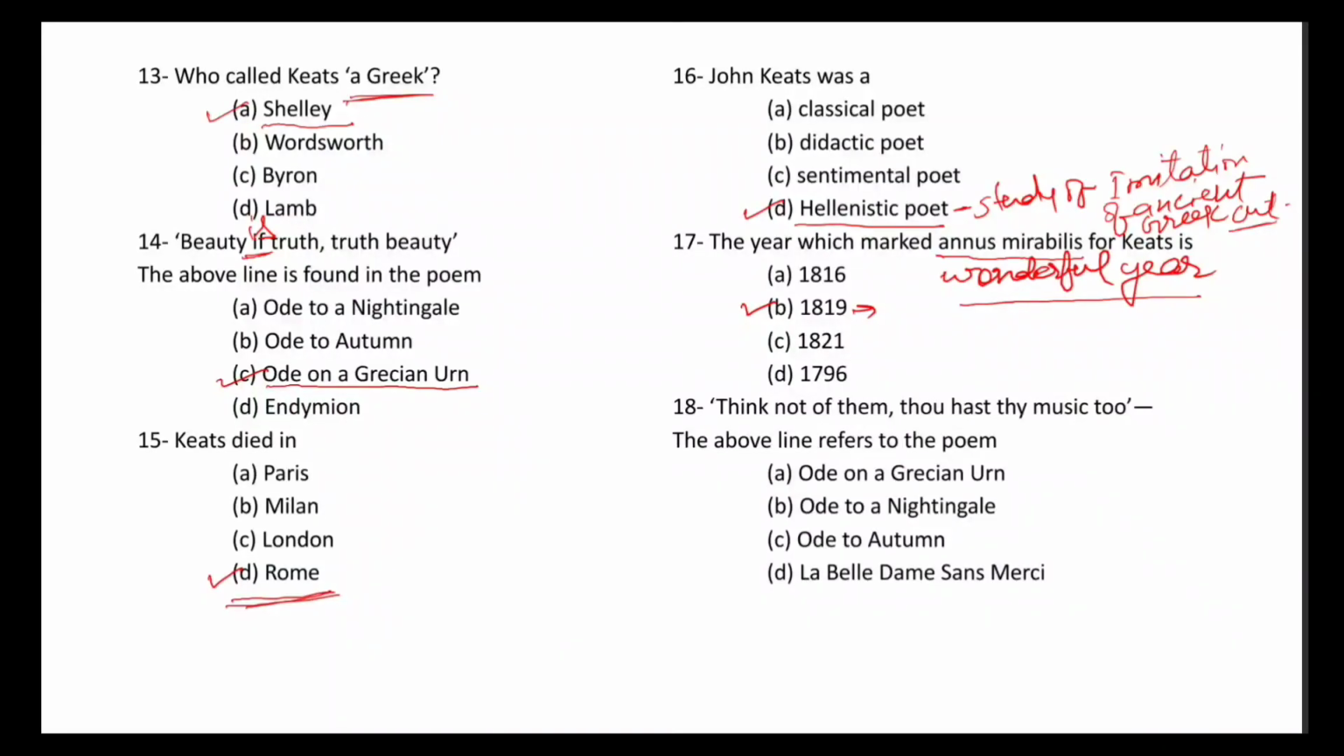On the other hand, autumn. In autumn, everything is dried up. But in this poem, thou hast thy music too. This line refers to autumn. Autumn has its music too. The poet refers to this line addressing autumn. Hence, this line is found in which poem? Ode to Autumn, and the correct answer is C, Ode to Autumn.